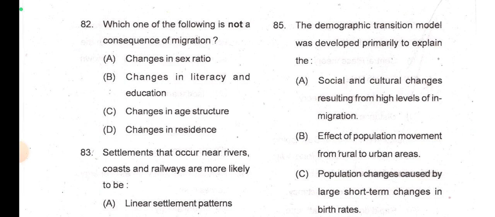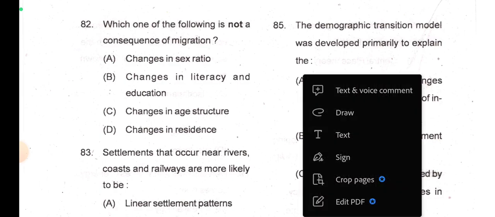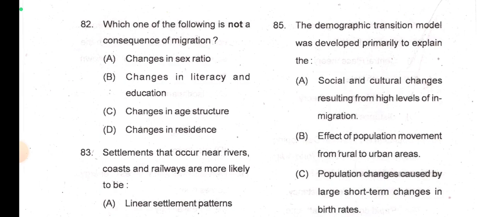All the others can change, but if the person is already educated, it is not a consequence of migration. I think for migration, literacy and education won't get changed. The other options are far better, direct consequences of migration.